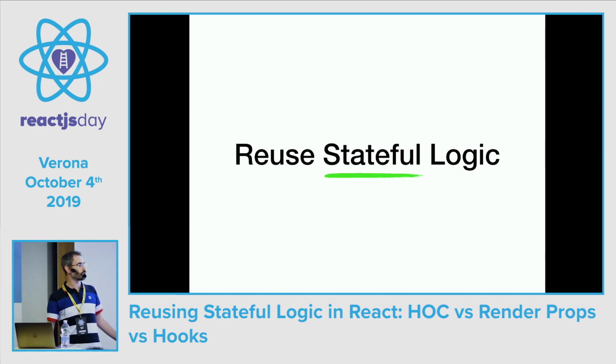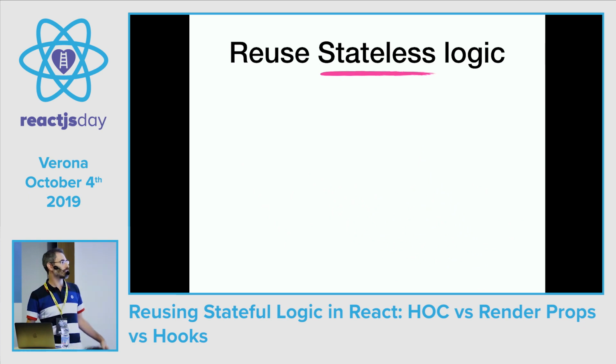What does it mean to reuse stateful logic? Reusing logic is simple, it's the DRY principle. You don't repeat yourself, so abstract and reuse. But what is this stateful logic that requires complex patterns like higher order components to be reused? Let's see first what it is not.